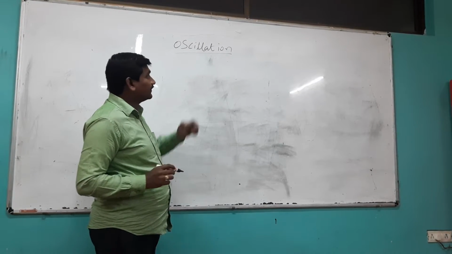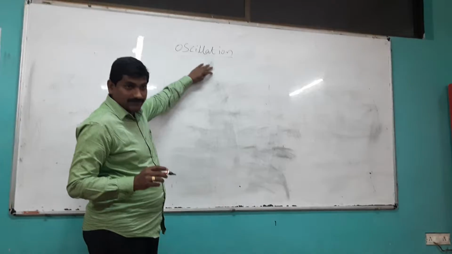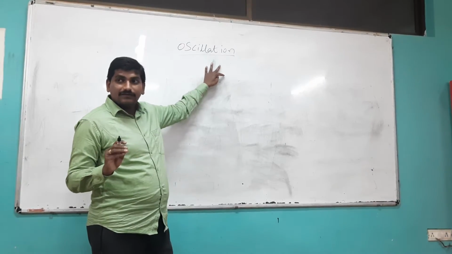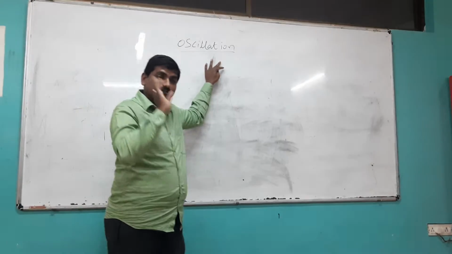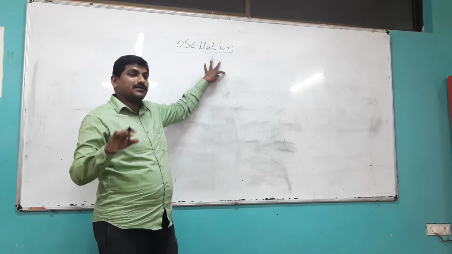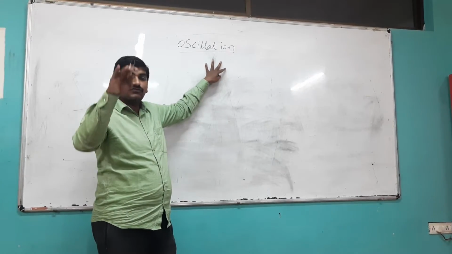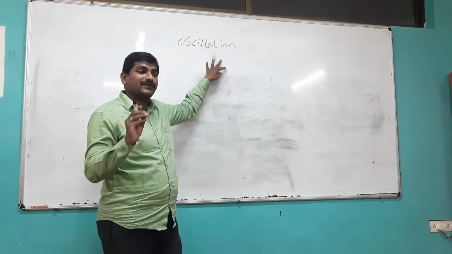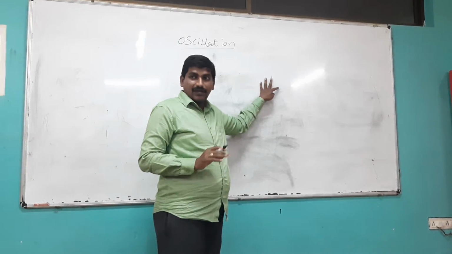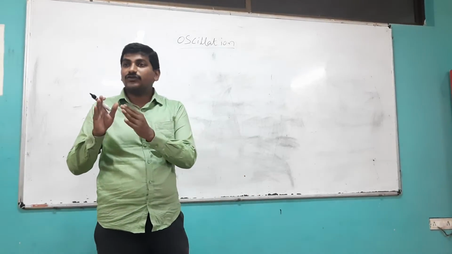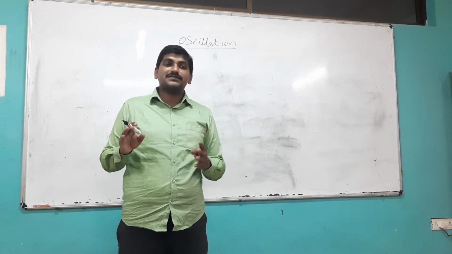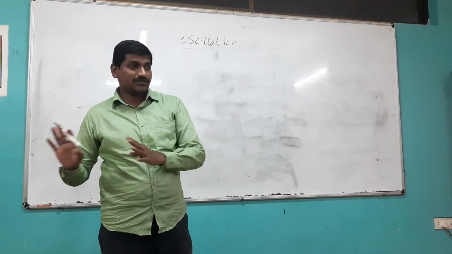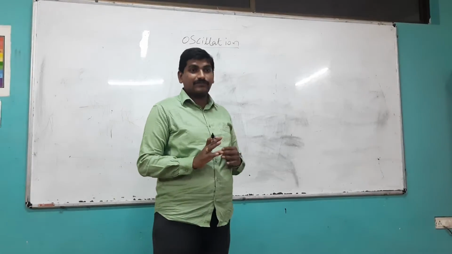Oscillation. What are oscillations? In day-to-day life, when the fan is rotating, the page of the book is moving up and down. That is, we can consider it as an oscillation. A branch of a tree is moving to and fro. We can consider it an oscillation or a vibration.